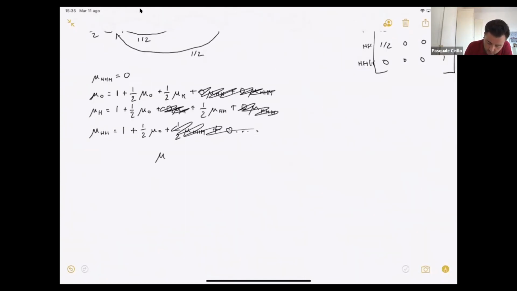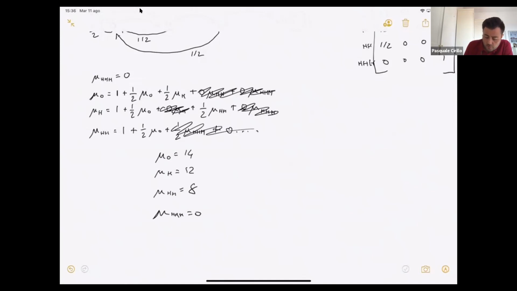I have that mu 0 is equal to 14, mu H is equal to 12, mu double H is equal to 8, and mu triple H, we already know, is equal to 0.